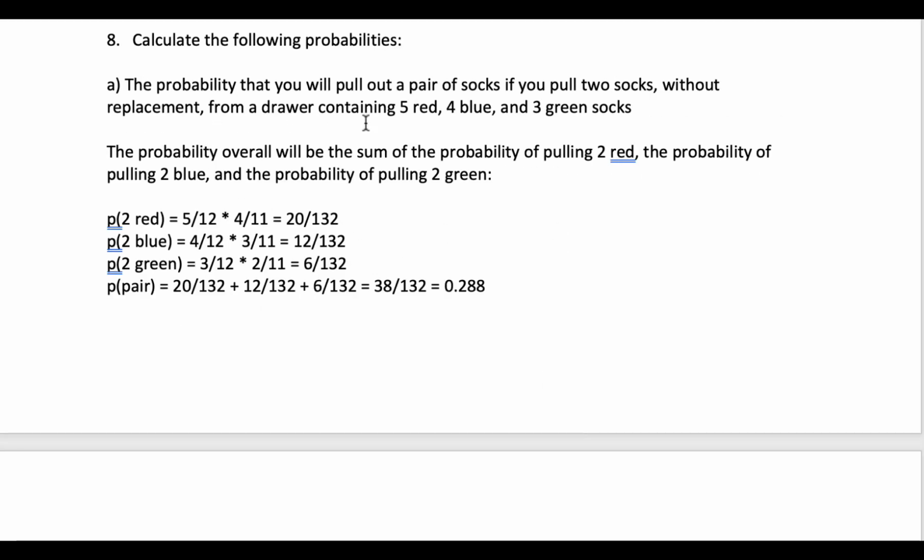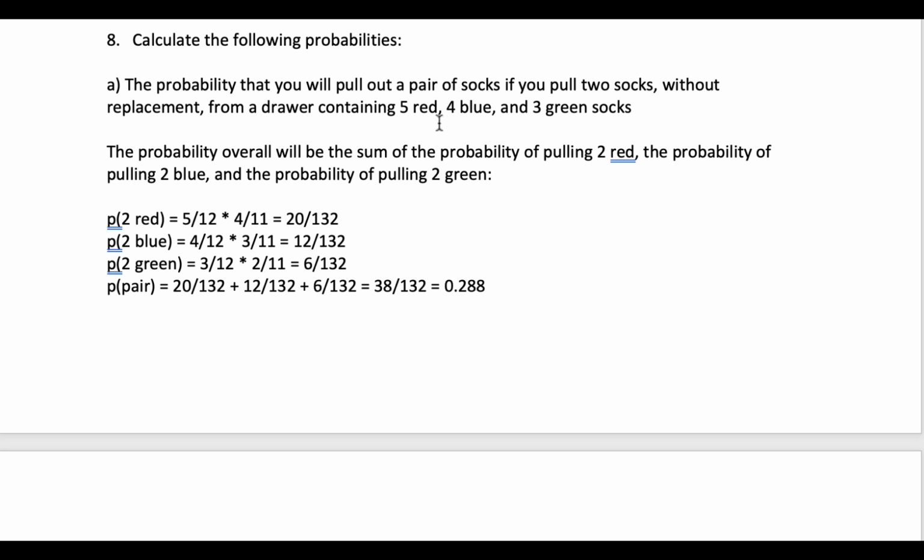In number 8, you're asked to calculate a number of probabilities. And in the first one, you were asked to figure out the probability that you'll pull out a pair of socks if you pull 2 socks without replacement from a drawer containing 5 red, 4 blue, and 3 green. So you could pull out either 2 red, 2 blue, or 2 green, so you have to figure out the probabilities of each one of those and then add those 3 together.